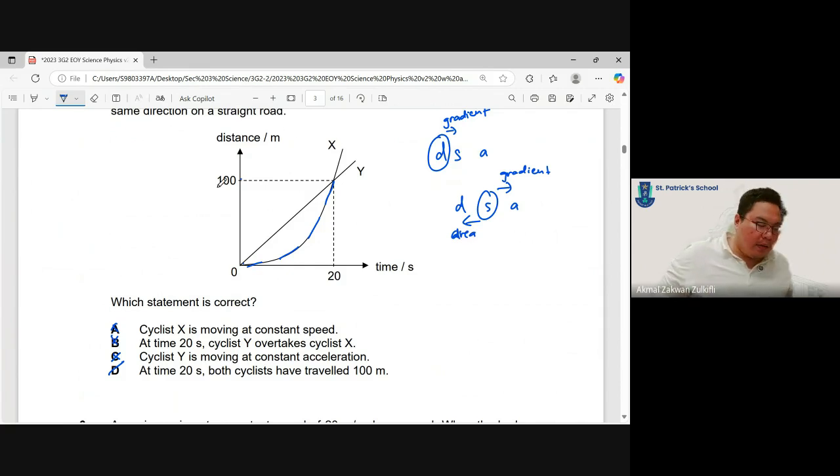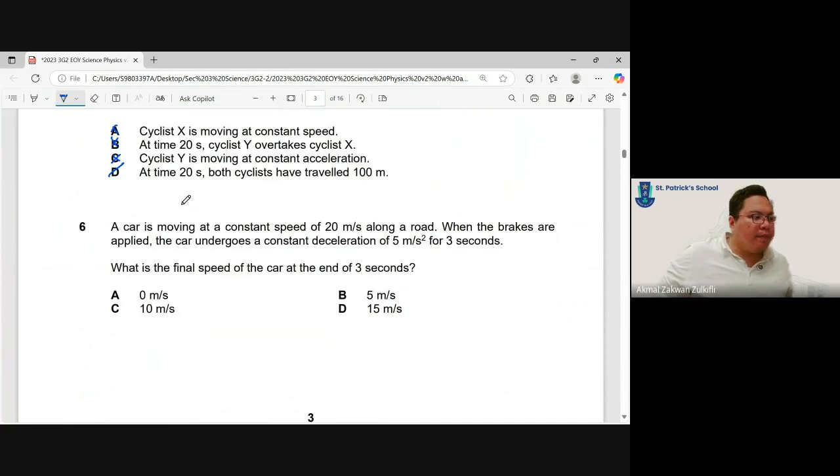Okay, let's move on. Question 6. A car is moving at constant speed. Very important. Constant speed, we can immediately put a equals 0 meters per second squared. That means no acceleration. Why is this important? Because if the question asks about resultant force, every time I see constant speed, acceleration equals 0, that means F net equals 0.